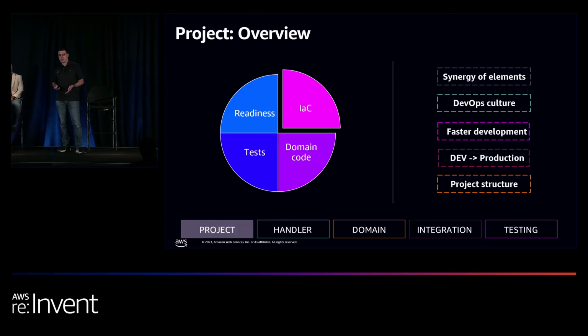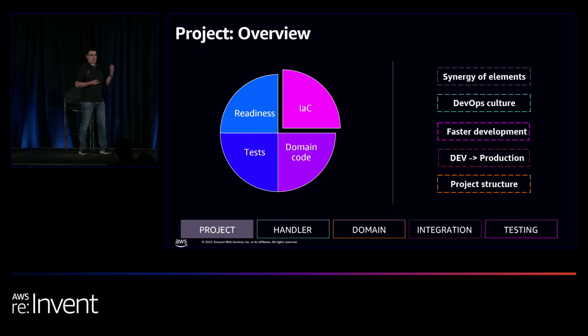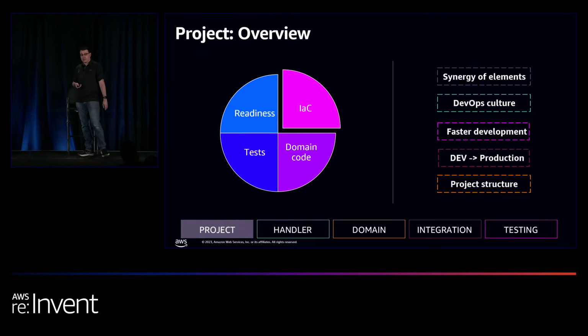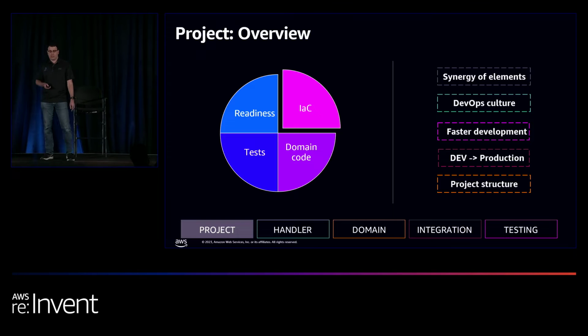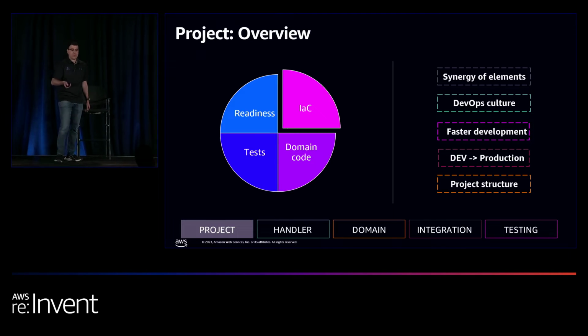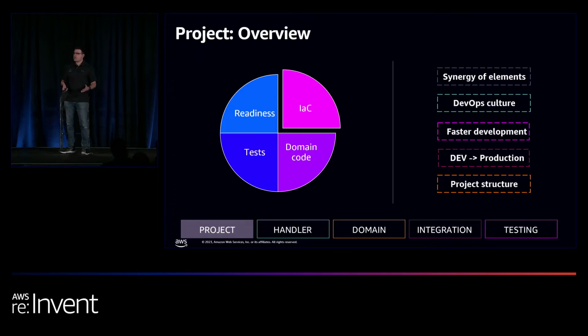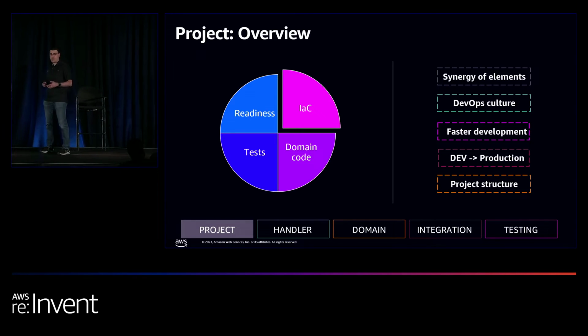The business domain code, on the other hand, interacts with the resources that we deploy, such as the DynamoDB table. In the test elements, we're going to test basically both the infrastructure as code, the API gateway, and our business domain code. And the production readiness elements, well, they're pretty much spread across all the other elements.